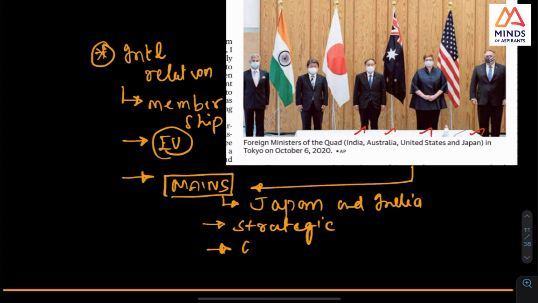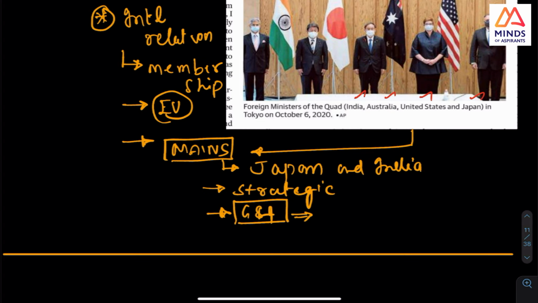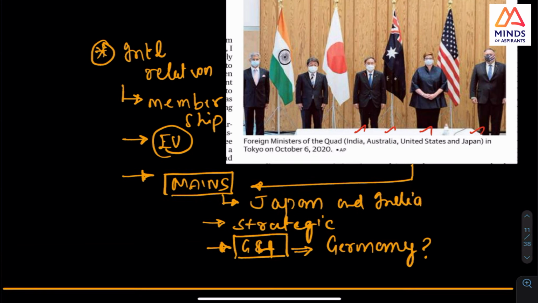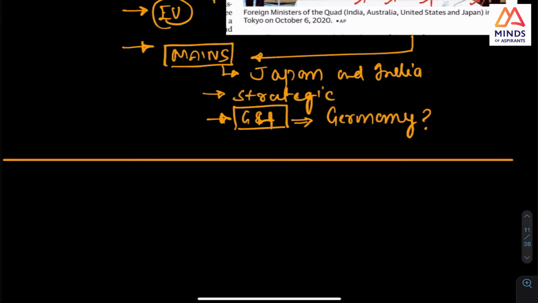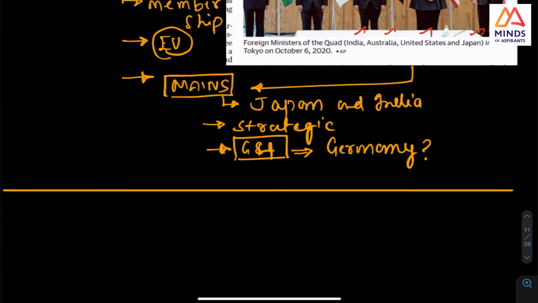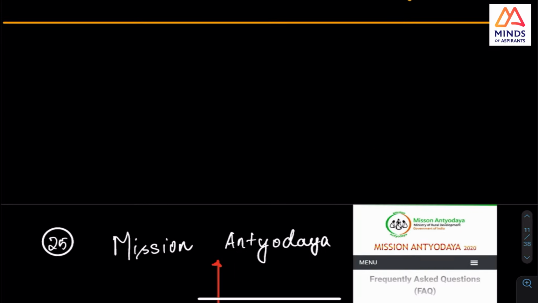For example, the G4 countries: is India a part of it? Japan and Germany are there, and one more country. What is that country? Check all these things. We'll see more international organizations as we go, but have an understanding of all these events which happen.